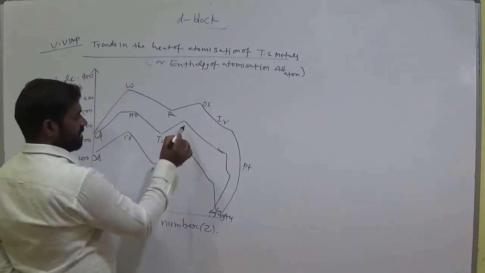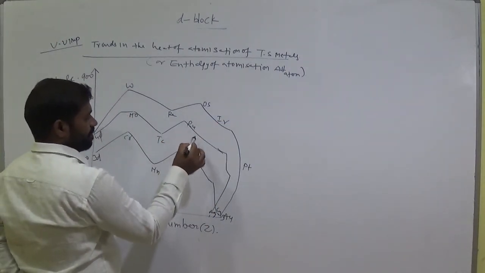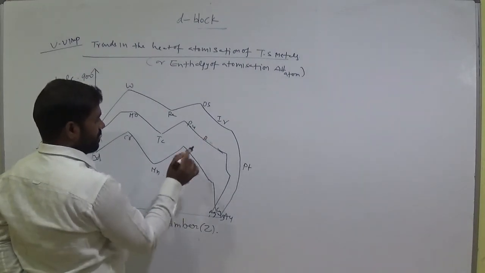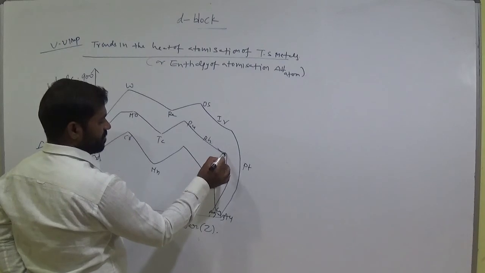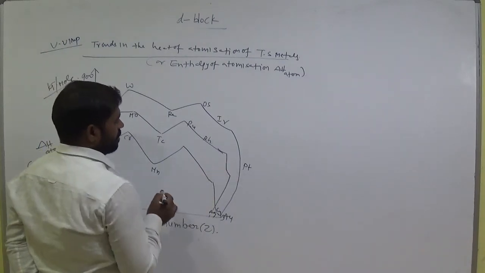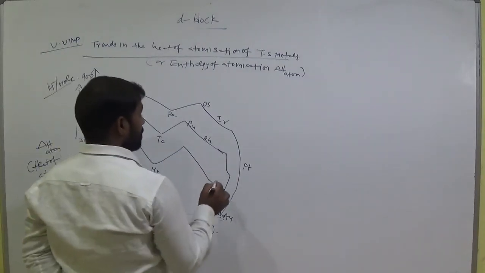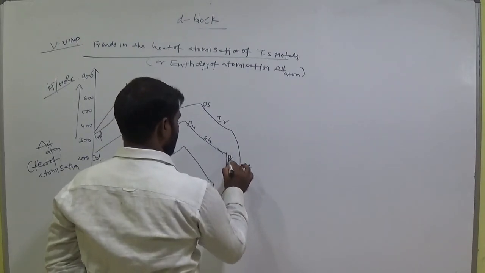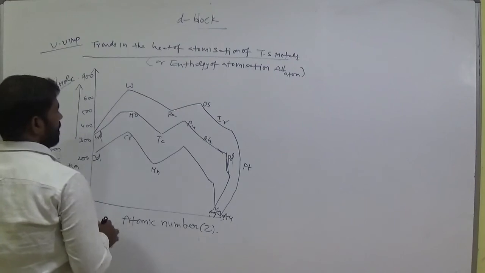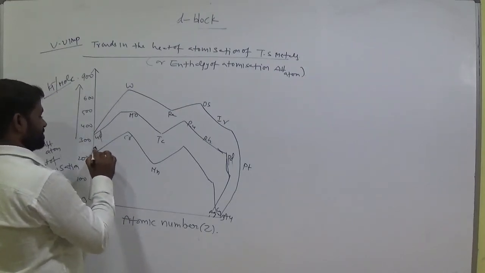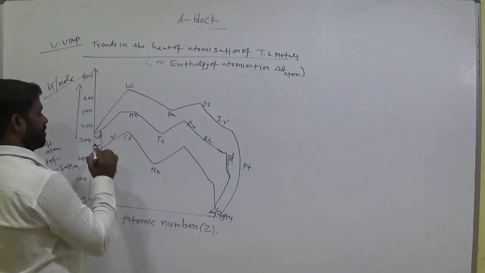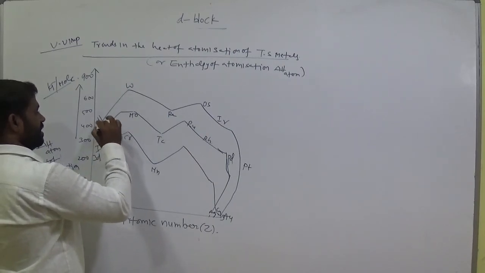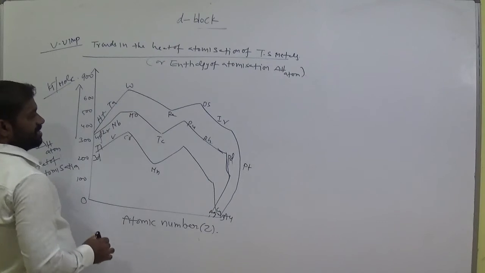Here ruthenium, rhodium, and this one is palladium. And here titanium, vanadium, chromium, here zirconium, niobium, here hafnium, tantalum, tungsten.